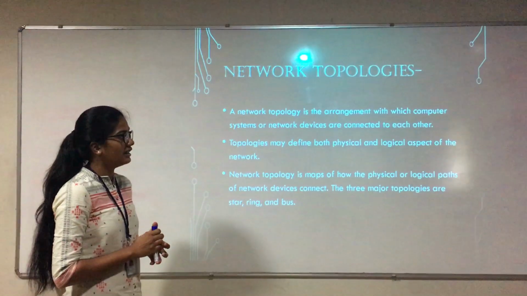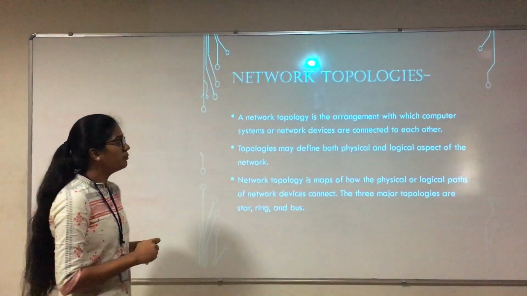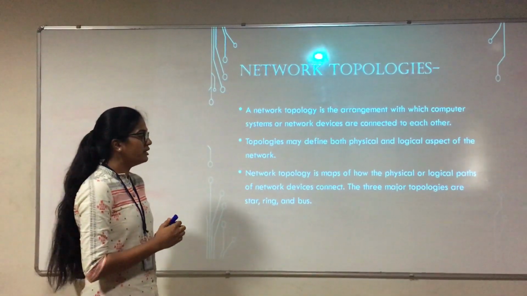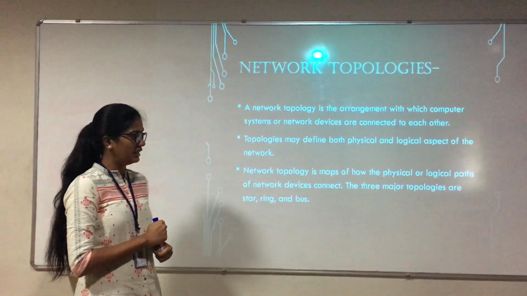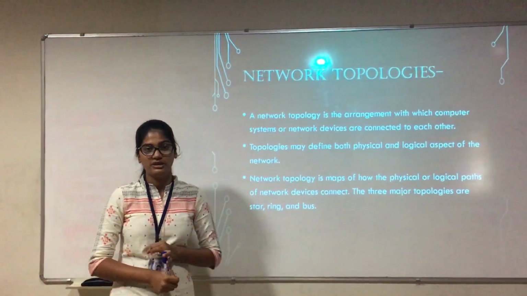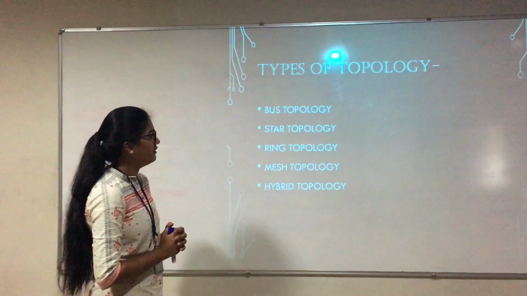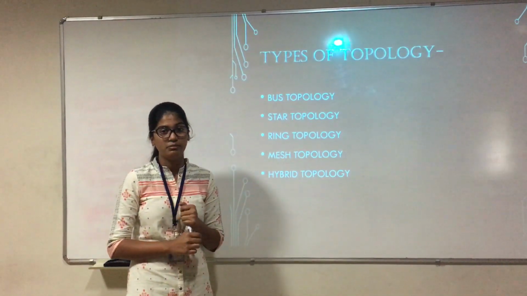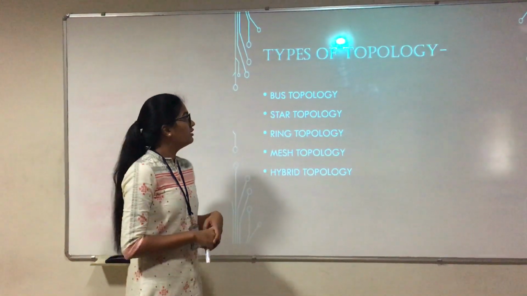A network topology is the arrangement with which computer systems or network devices are connected to each other. Topologies may define both physical or logical aspect of a network. Network topology maps how the physical or logical parts of network devices are connected. The three major topologies are star topology, ring topology and bus topology. Let's see the types. There are mainly 5 types of topologies: bus topology, star topology, ring topology, mesh topology and hybrid topology. The main difference between these topologies is the arrangement.